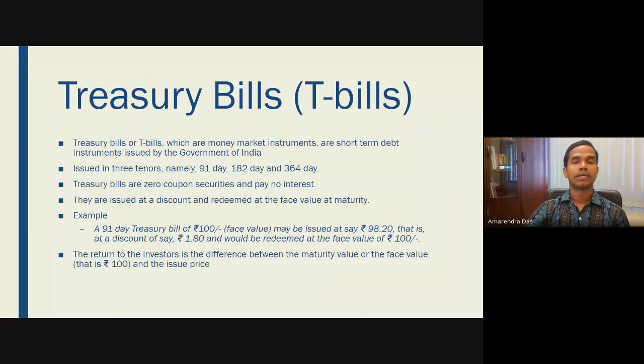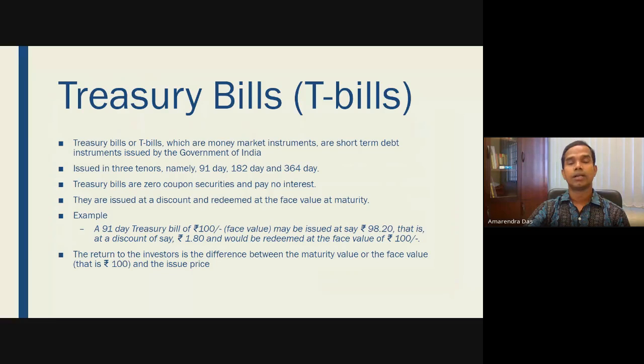Treasury bills are short-term government securities, and the maturity period is less than 1 year. This is an abbreviation people use as T-bills, which are basically money market instruments and are short-term debt instruments used by the government of India. So it has basically three tenors. One is 91 days, these are basically multiples of 7, so one is the 91 day treasury bill.